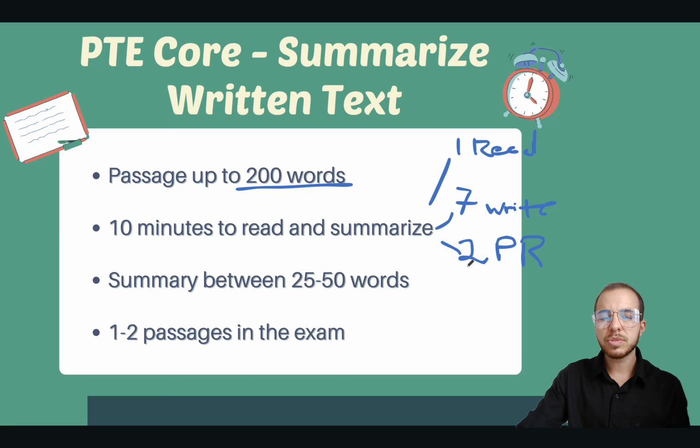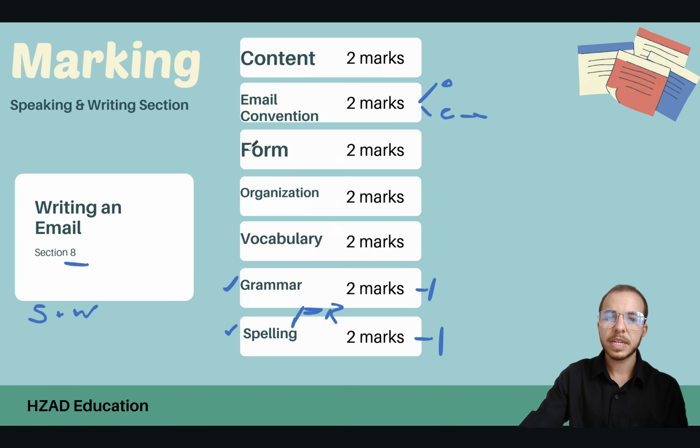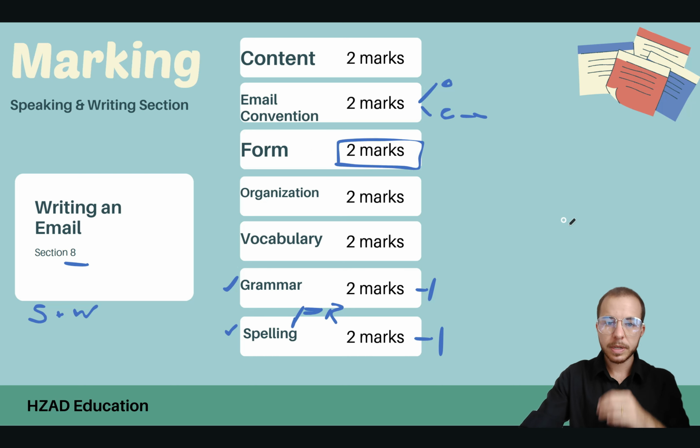So just make sure that you do give yourself at least 1 minute to proofread. That should be just enough. It's between 25 and 50 words. Now, this is important for our content and our form. Here we got form for 2 marks.